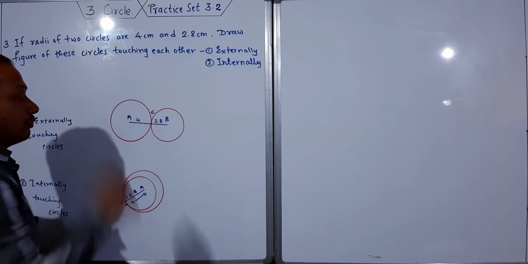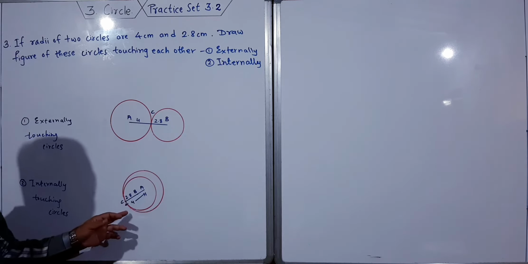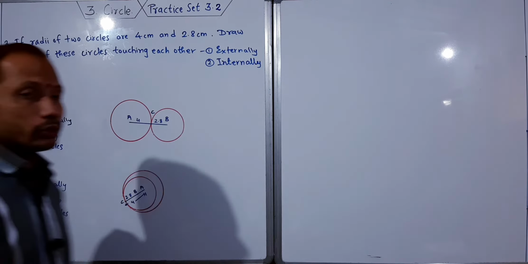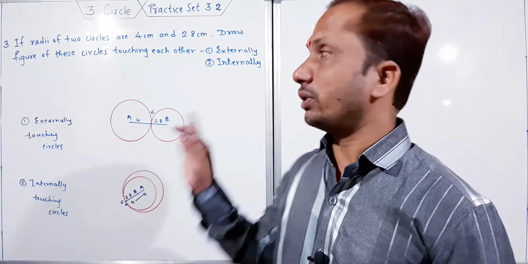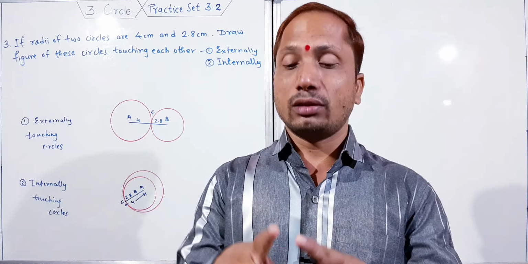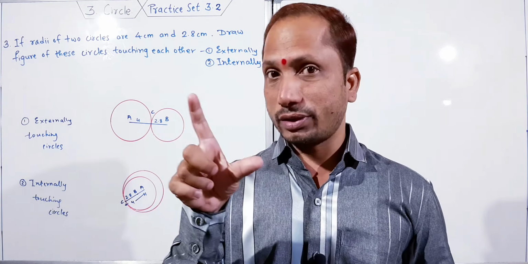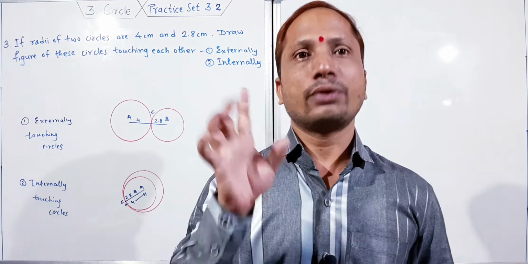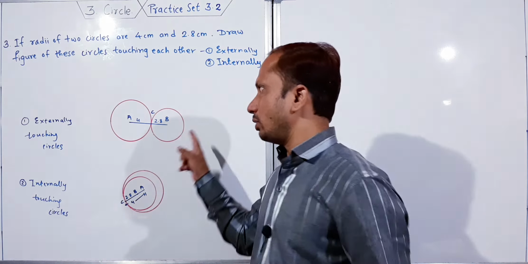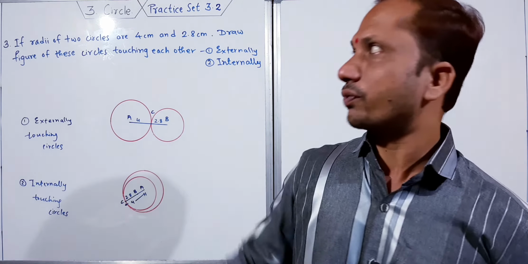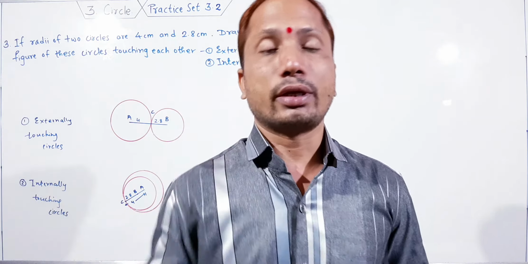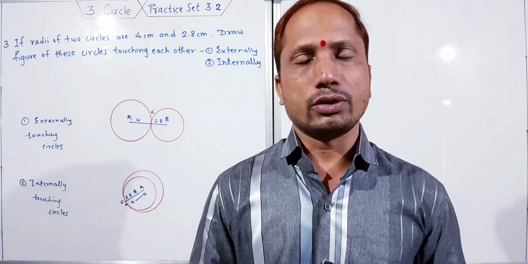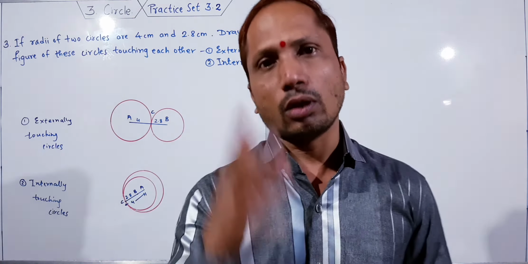C is the point of touch, where they both touch, and these are the internally touching circles, and these are the externally touching circles. So you have to draw the diagrams using your compass. Take the scale and measure the distance 4 centimeter and then 2.8 centimeter, then draw the circles externally touching and internally touching. These are the expected diagrams for question number 3, and you can draw such diagrams very easily. That's why I'm not going to show you in detail how to draw this, because it is very easy. This is question number 3, and now we're going to solve question number 4.